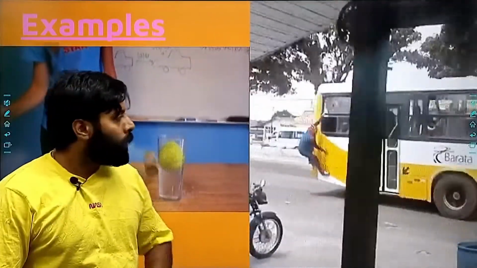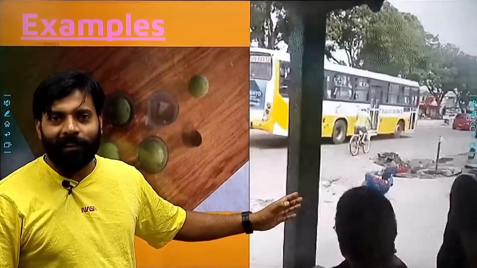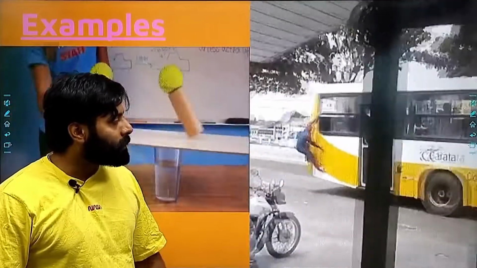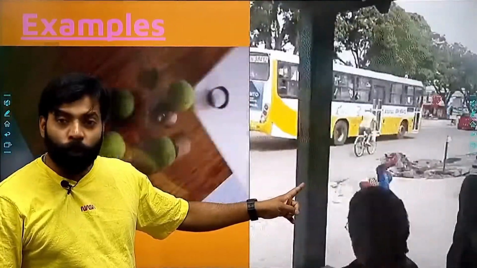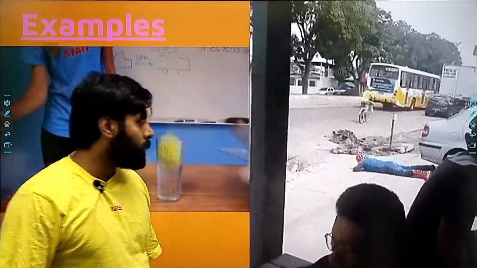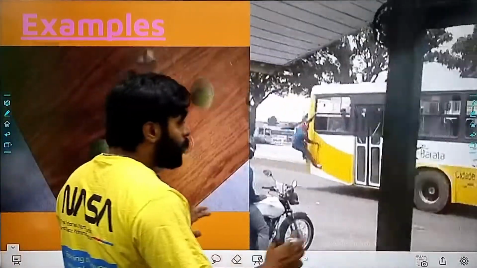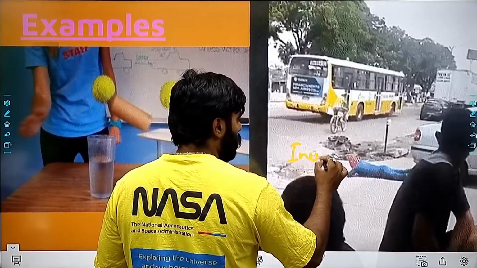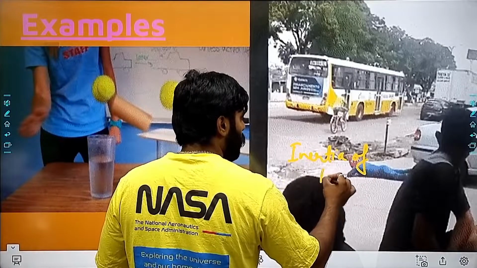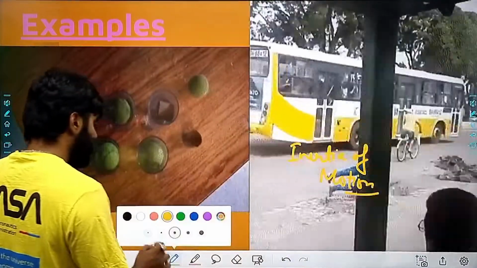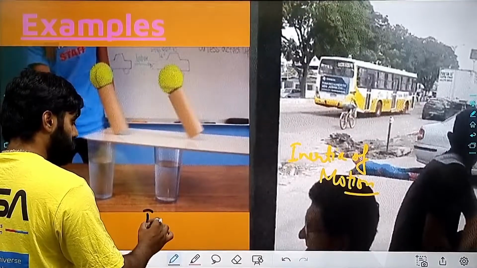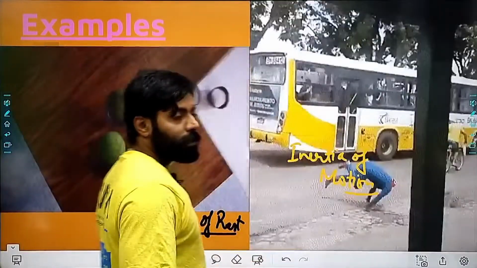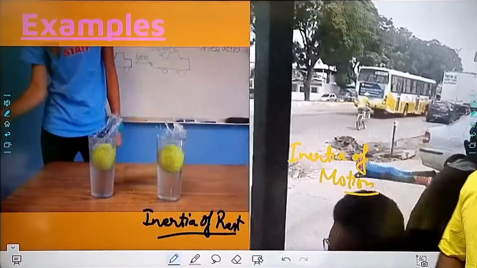Similarly, here one passenger, who is none other than Spider-Man, local Spider-Man, is deboarding from the bus, and due to which law? It is inertia of motion, right? He is not able to stop instantly when he touches the ground. So this is inertia of motion. This is inertia of rest. This is inertia of motion. So these are the examples which we can give.